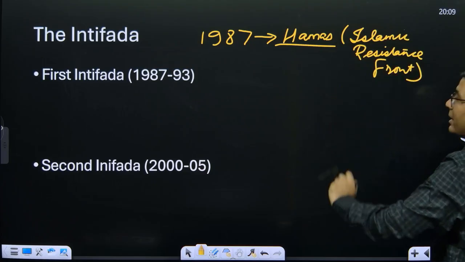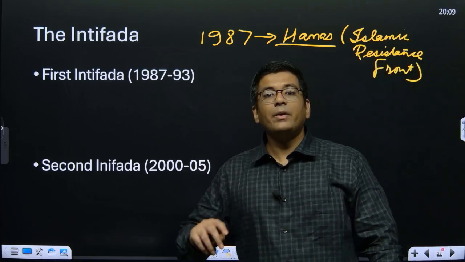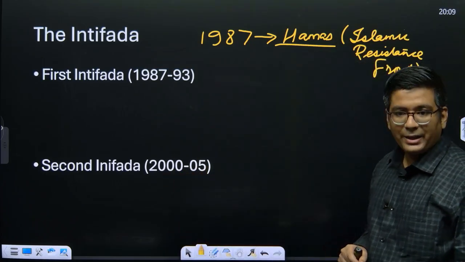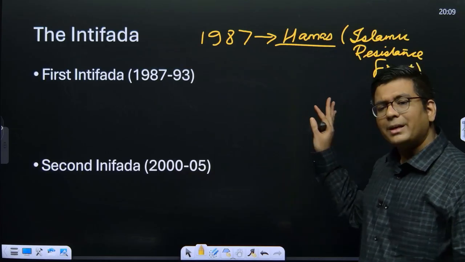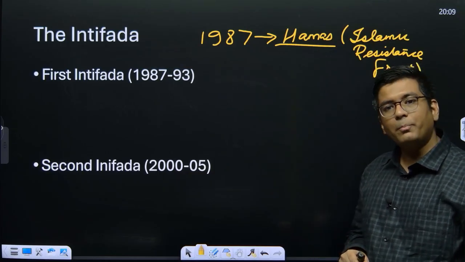Okay, so this Islamic Resistance Front is basically the one which gets itself established in 1987 and subsequently it is currently part of the PLO.